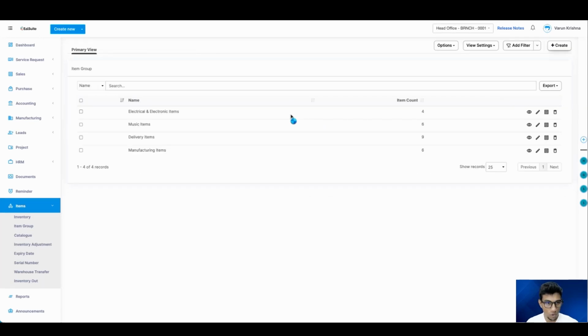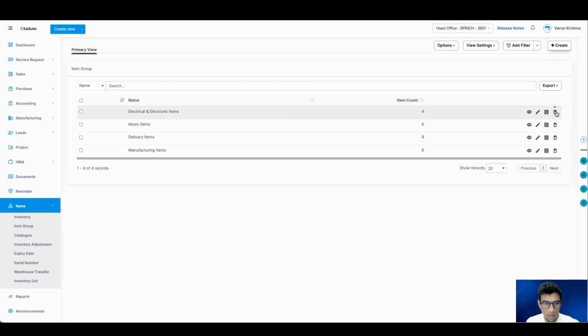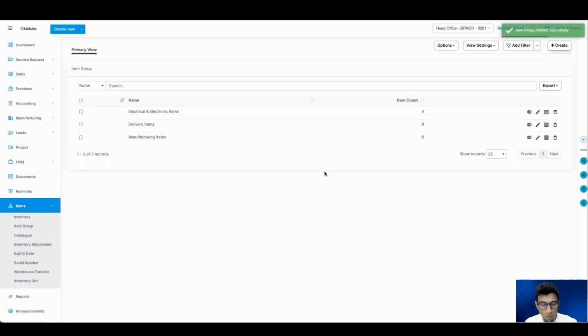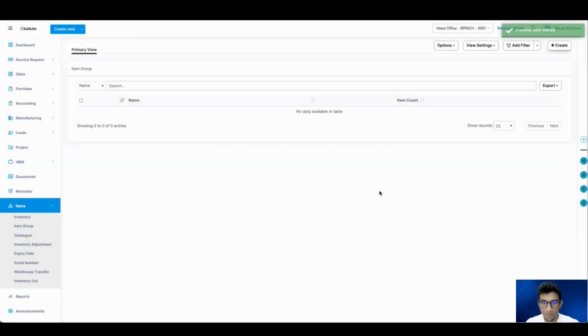Now you have a new item group created. Imagine a situation in which you had to delete multiple item groups, right? You don't have to come here. If you want to delete a single item group like music items, you can simply click here and delete it. But right now we have introduced the bulk deletion option. So if I want to delete all of these item groups, I can simply select here. So I'll be selecting all the item groups. I can go to options, bulk delete, and delete.